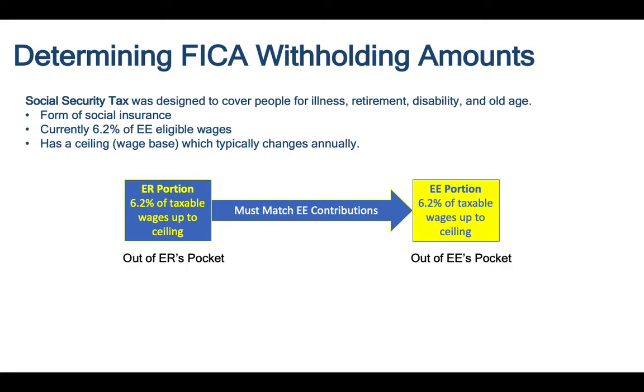However, if we look at both of these taxes and we put them together, then we see that the total Social Security tax is actually 12.4%.